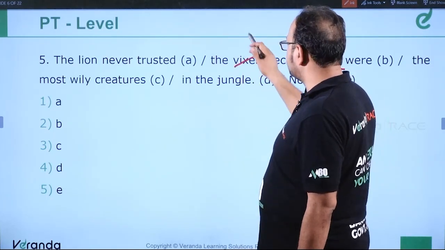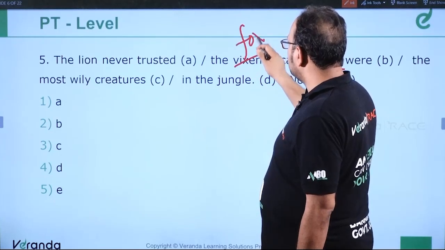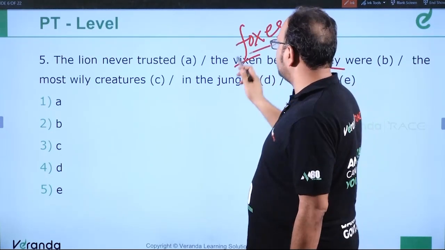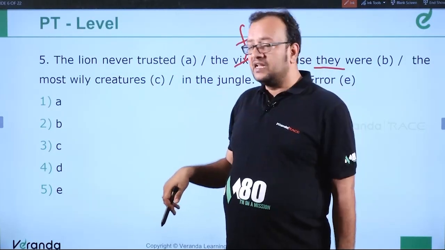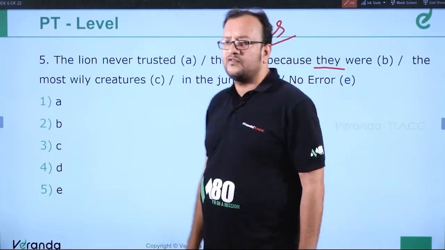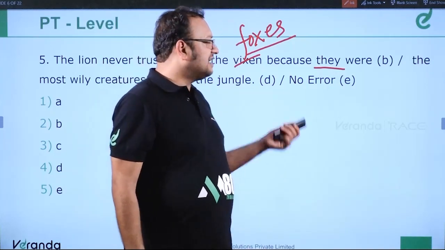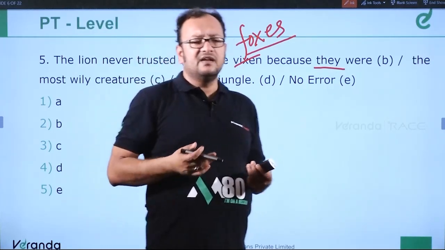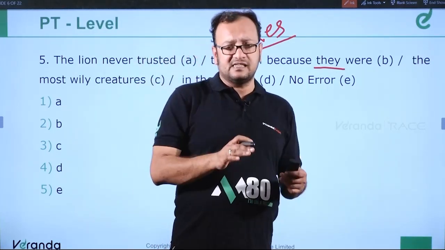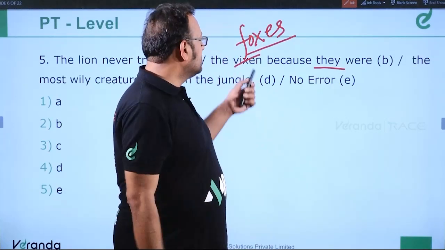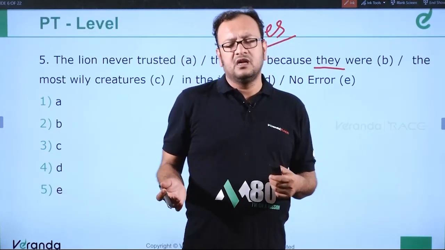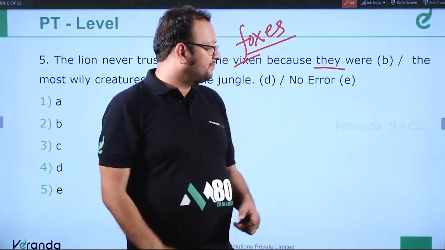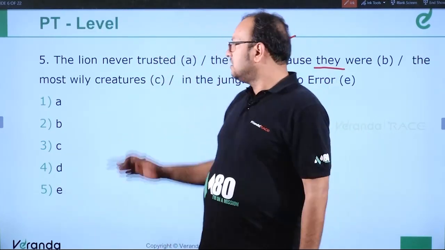So it should be foxes, not vixen. The plural form of fox is foxes. The lion never trusted the foxes. We cannot use the feminine gender of fox, vixen, as over here, and say that the lion hated the vixen. We have to use foxes because they represent the plural form of fox. The lion never trusted the foxes because they were most wily.